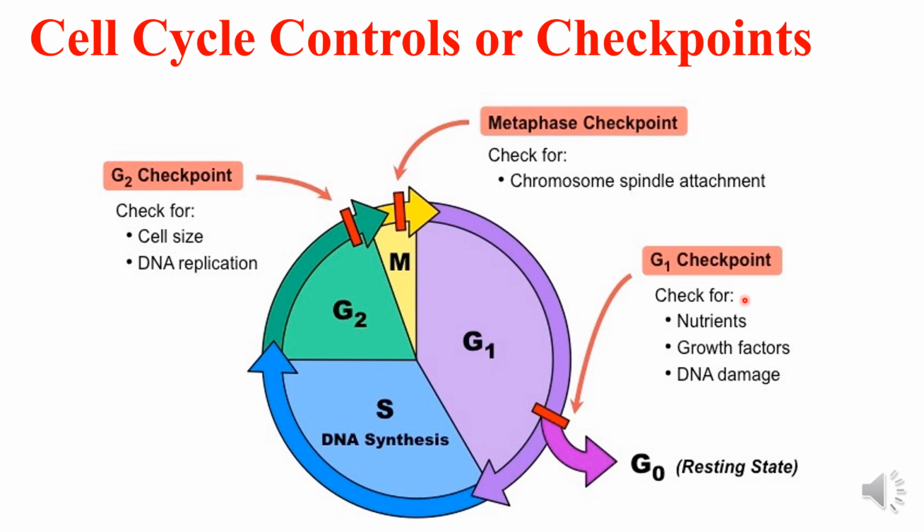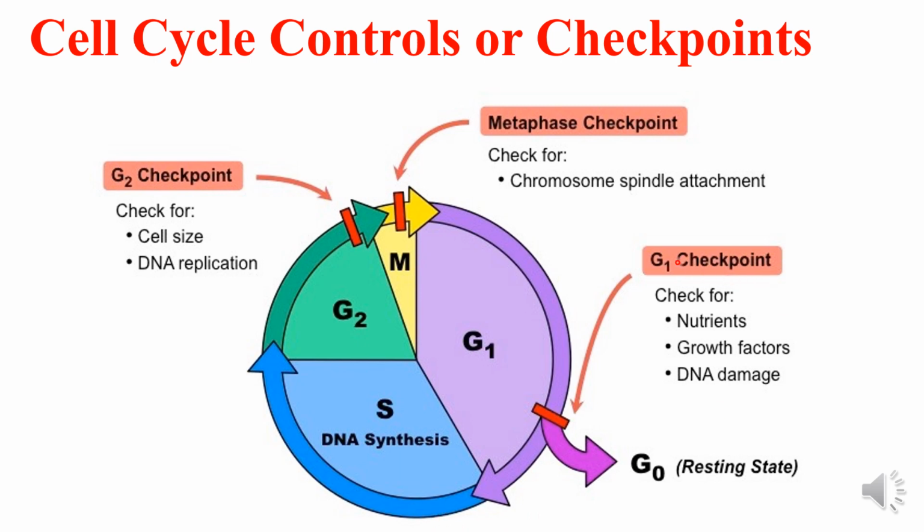Cells set up certain requirements to be fulfilled by the cell to pass through the checkpoints. There are certain external factors such as growth factors which play a vital role in carrying out the cell transition from the G1 checkpoint to the next phase. The cell will only pass the checkpoint if it has the appropriate cell size and adequate energy. So this checkpoint looks at whether there are sufficient nutrients, growth factors, and if DNA damage is there or not. It checks for all these three things, and once this is crossed, then it enters the next phase.